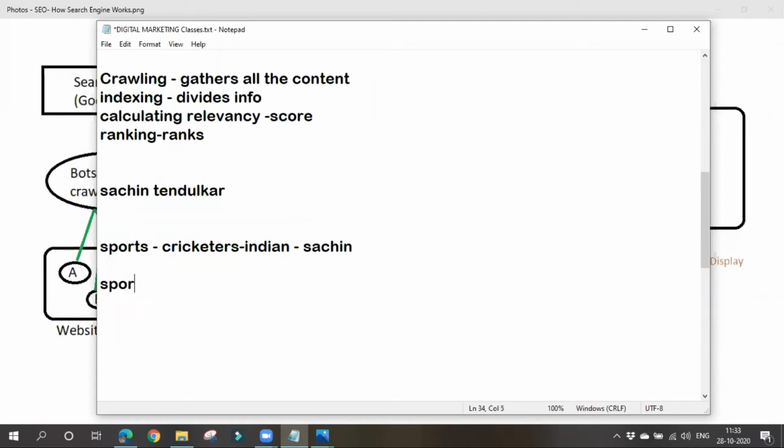Like sports is one category, technology is one category, food related things are one category, and again under sports, international sports or country sports, within the country sports. Next, sports can be like football, volleyball, cricket, hockey. Okay, it will be dividing all the information into categories and subcategories.